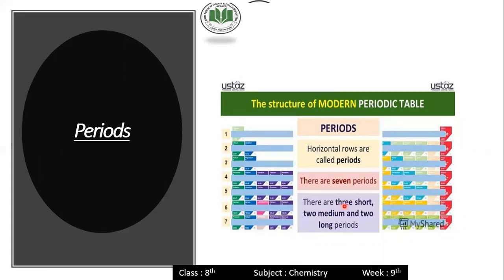There are 3 short, 2 medium and 2 long periods. There are 7 horizontal rows, meaning 7 periods in the periodic table. The first 2 periods are short, then medium, and the last ones are long periods.